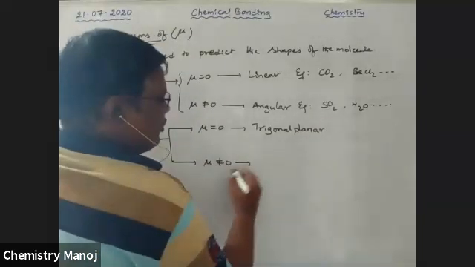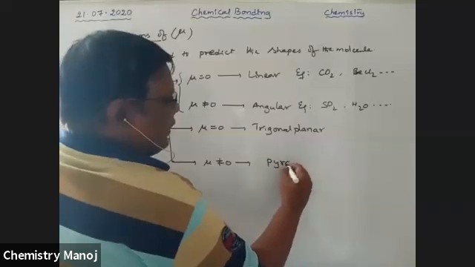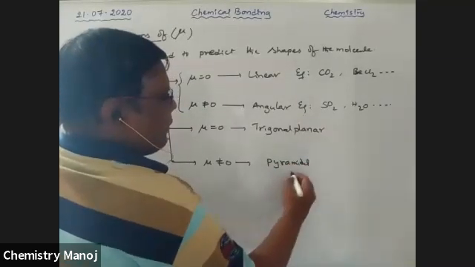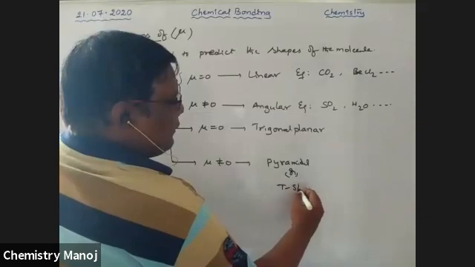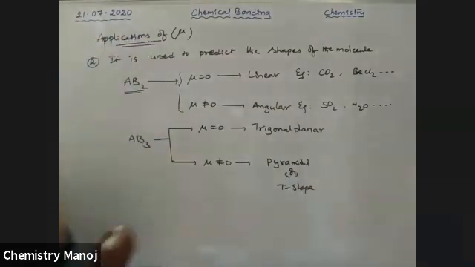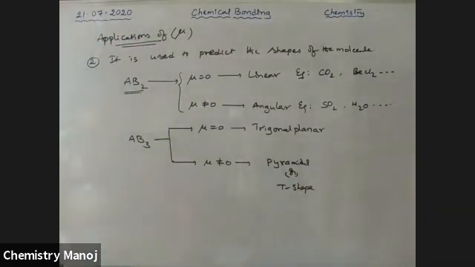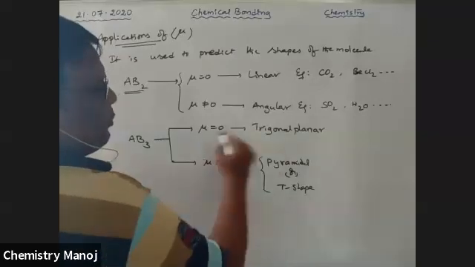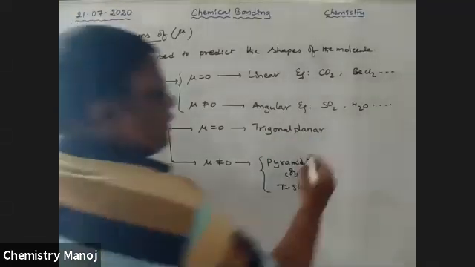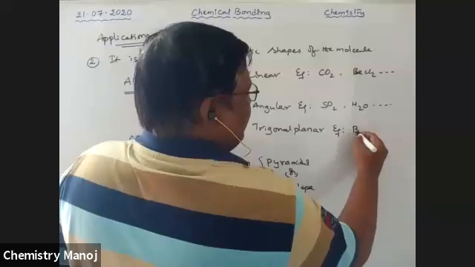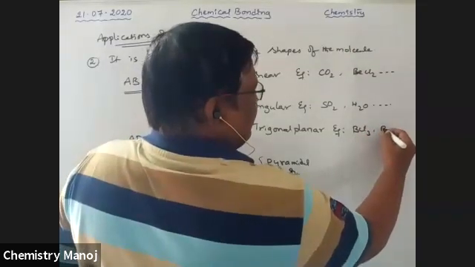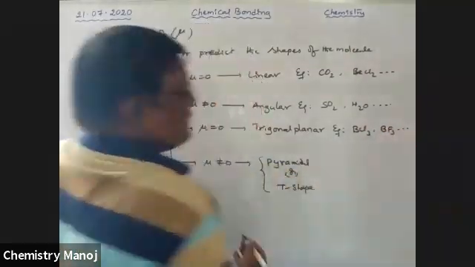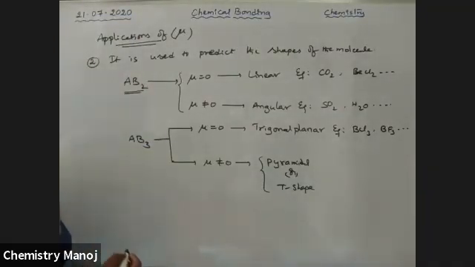If mu is not equal to 0, it may be a pyramidal shape or a T shape. So these are the two cases. Examples for trigonal planar are BCl3, BF3, AlCl3. Those are the examples for mu equal to 0.